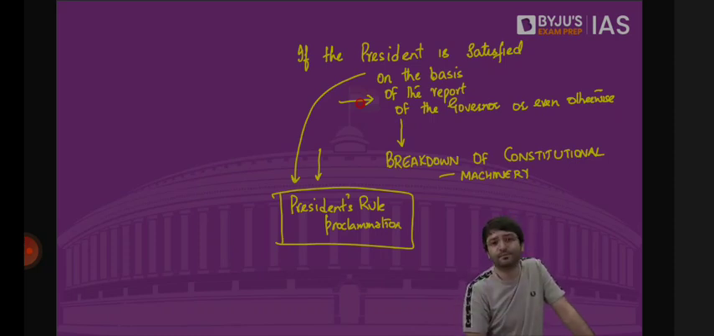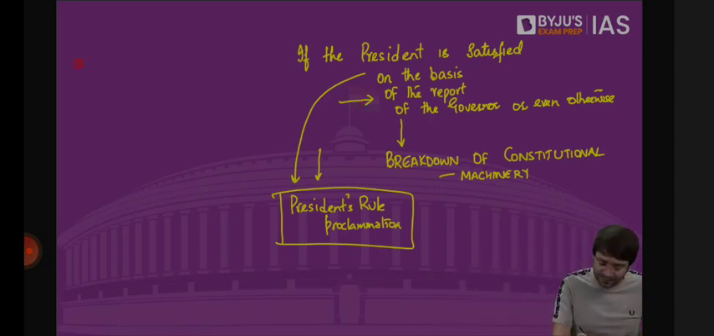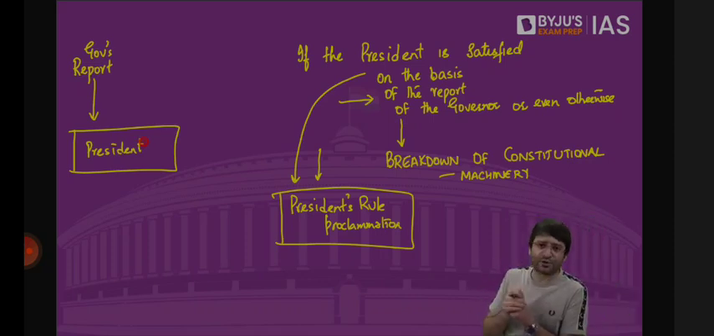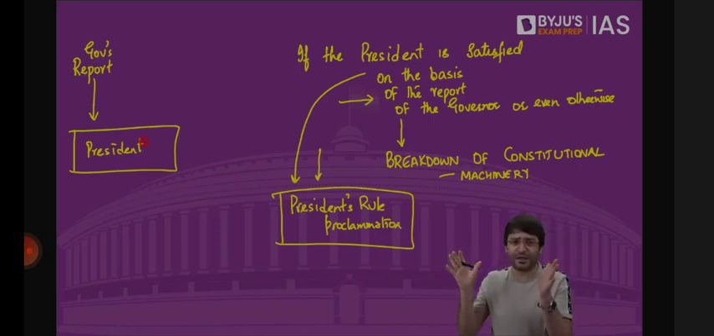But normally what happens is that the Governor will submit this report. Governor will submit this report to the President. The dear President, in my state there is breakdown of constitutional machinery and these are the reasons, which I will explain later. What are these reasons on the basis of which the President's rule can be imposed? That these are the reasons. I assume there is breakdown of constitutional machinery. Now the ball is in your court. You can proclaim that President's rule.